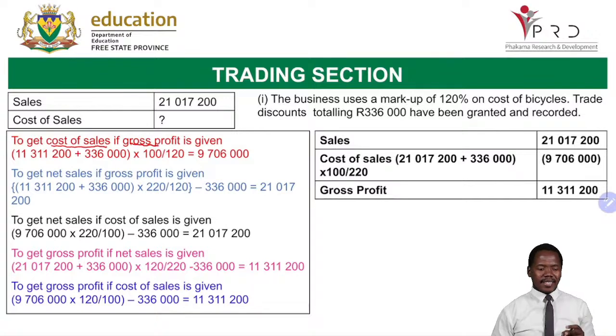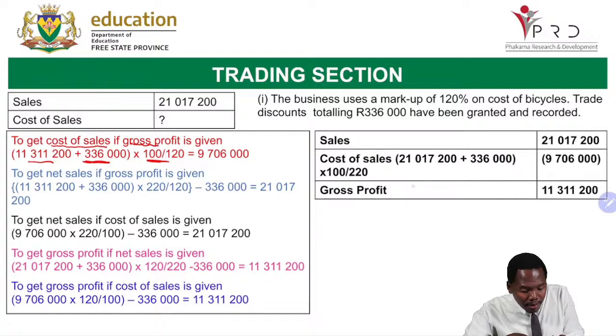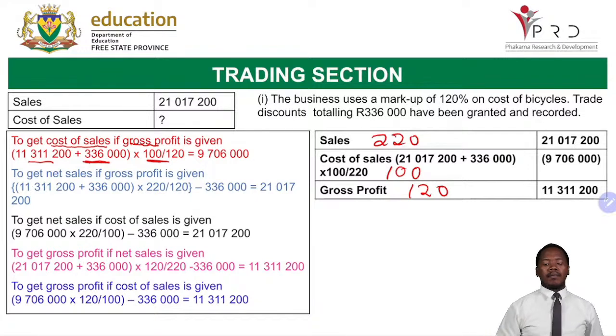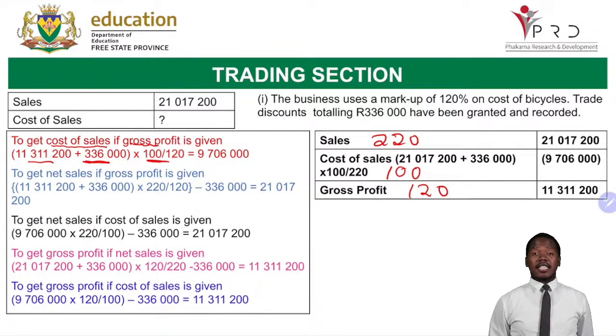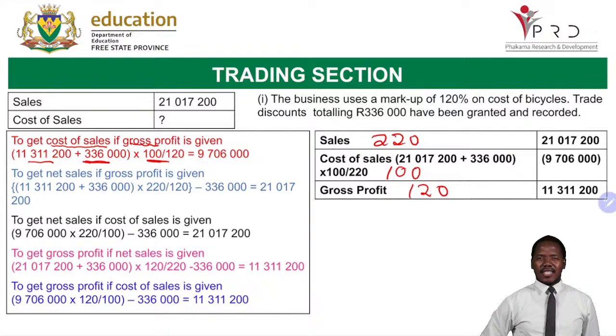You would say now 11,311,200 plus 336 and then multiply by 100 over 120 because now you are given the 120. Remember I said the gross profit is 120, cost of sales is 100, sales is 220. And then you get your cost of sales to be 9,706,000.